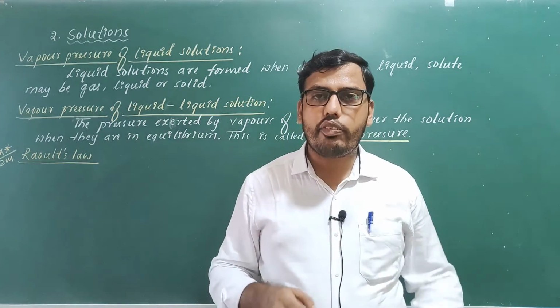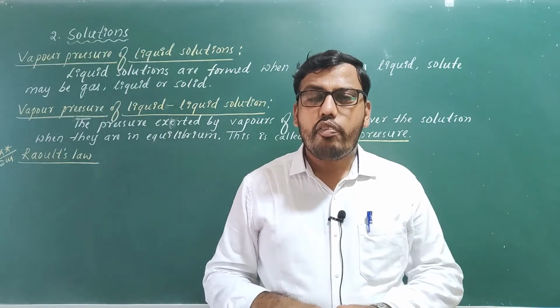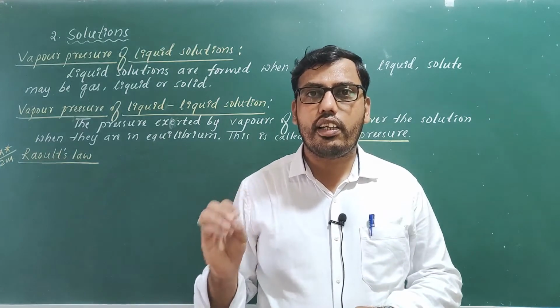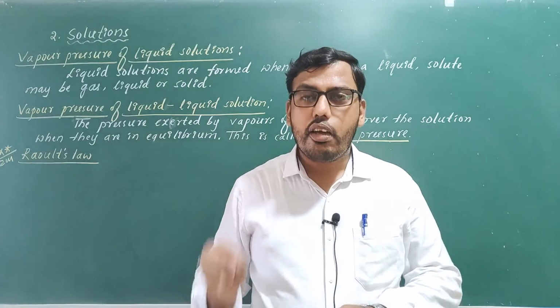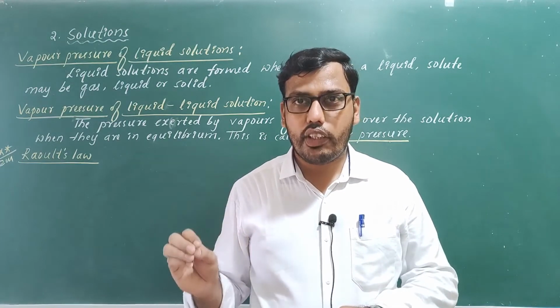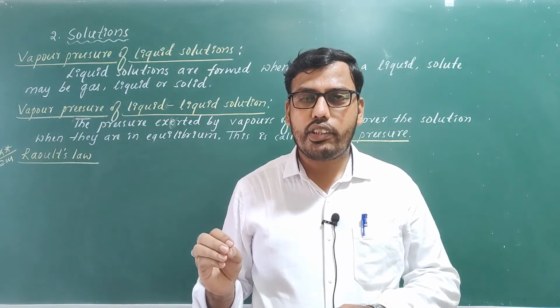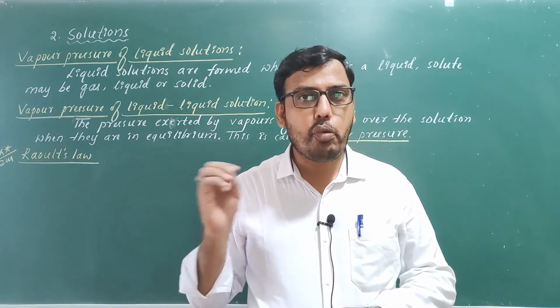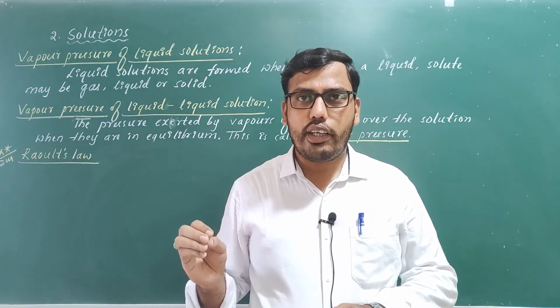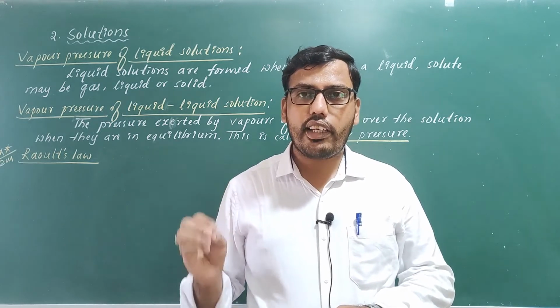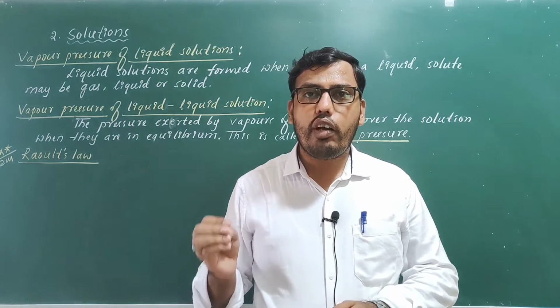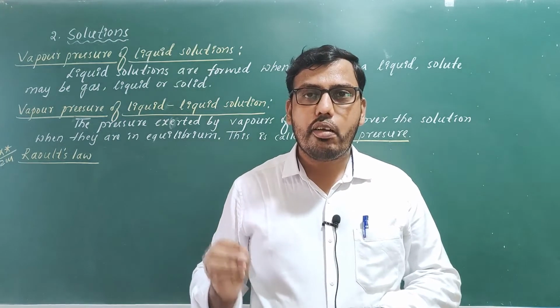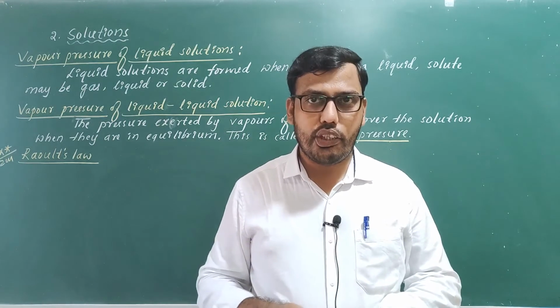So how can we define this law? Very simple. For a solution of volatile liquids, the partial vapor pressure of each component is directly proportional to the mole fraction of the component present in the solution.